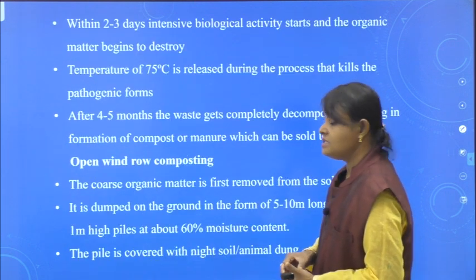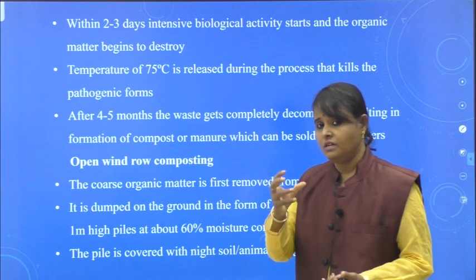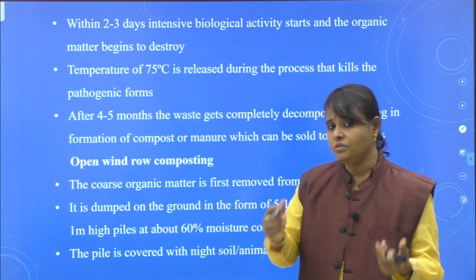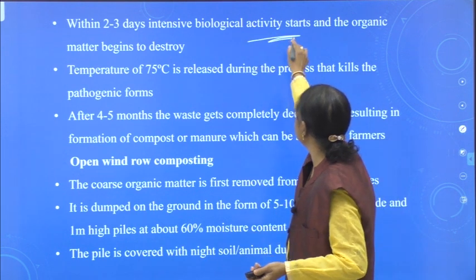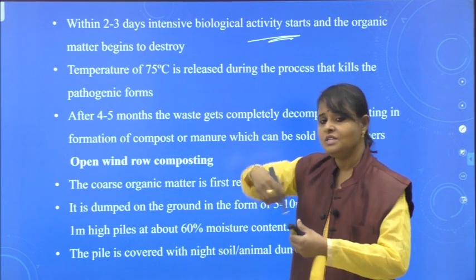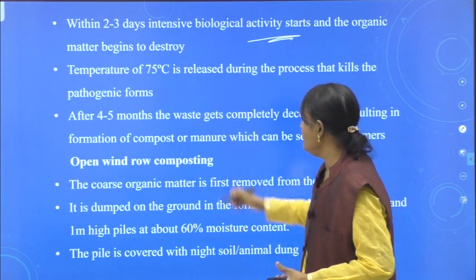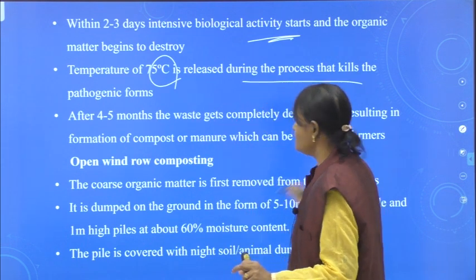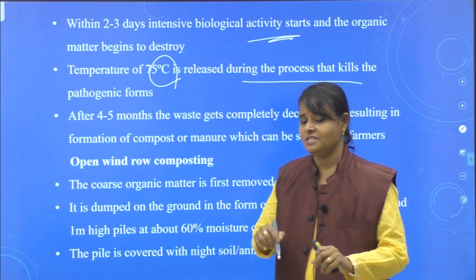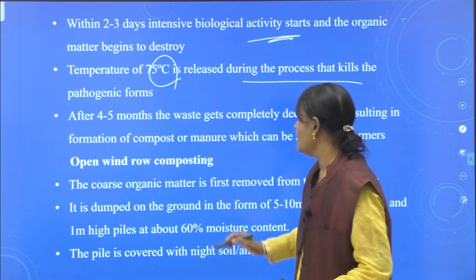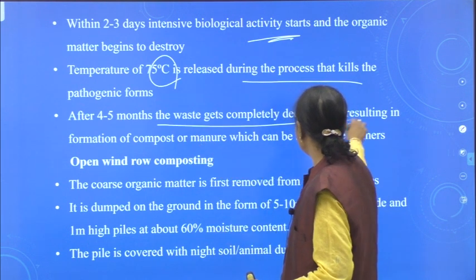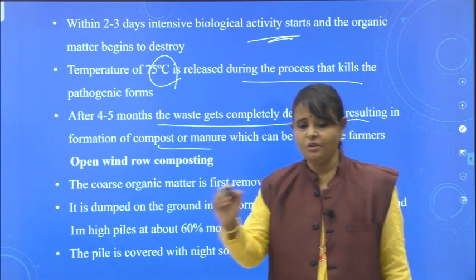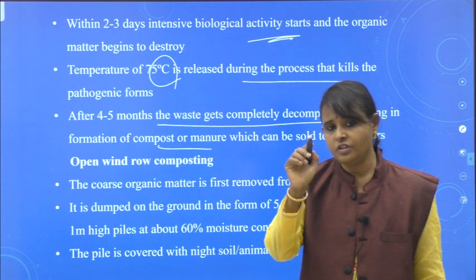Within 2 to 3 days, I told you, if we are using this night soil, animal excreta, it is rich in microorganisms. What happens after 2 to 3 days? Biological activity takes place and organic material is destroyed. That means degradation takes place. Temperature is released here. I told you, temperature is released during this process that kills whatever the pathogenic forms are present in that area. After 4 to 5 months, the waste gets completely decomposed and produces compost. That means here we are producing compost within 4 to 5 months.